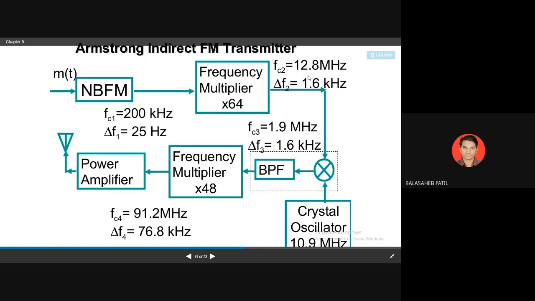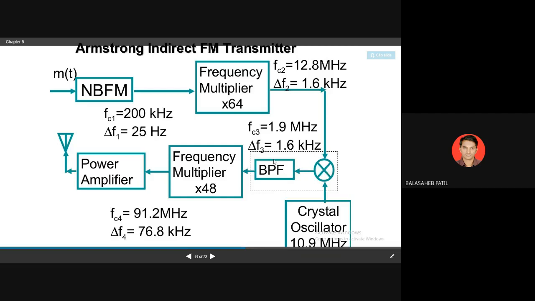So both will be increased here by multiplying by 64. After multiplying, your frequency will be changed to 1.6 and this will be changed to 12.8 megahertz. Then it is given to the mixer through the 10.9 megahertz second input. So this 10.9 will be subtracted from this 12.8, which gives the 1.9 megahertz signal, and your deviation will stay constant, which is 1.6.